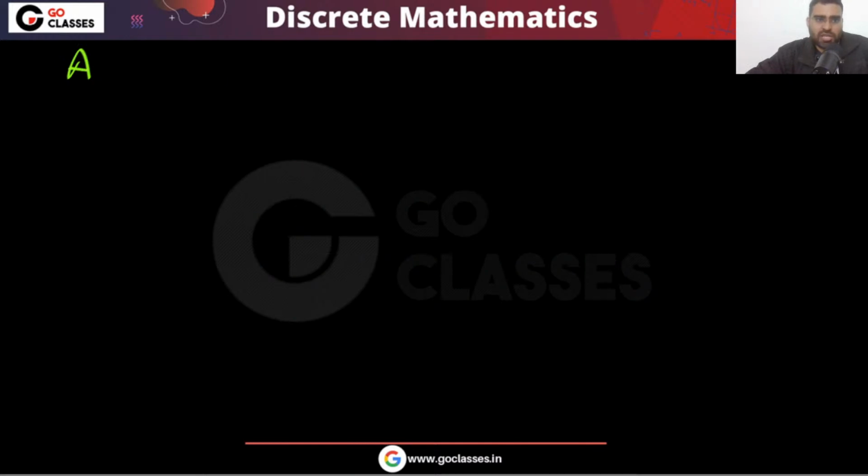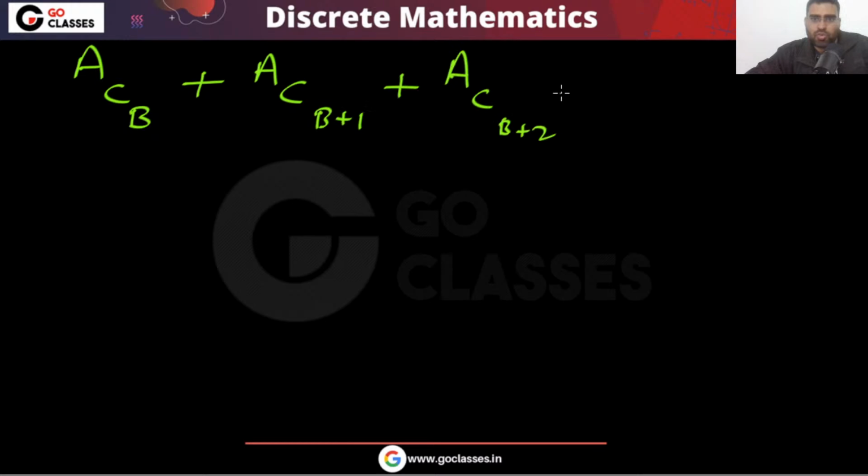So what you will get is aCb plus aC(b+1) plus aC(b+2), and so on, ultimately aCa, and just before that aC(a-1), because we are increasing.